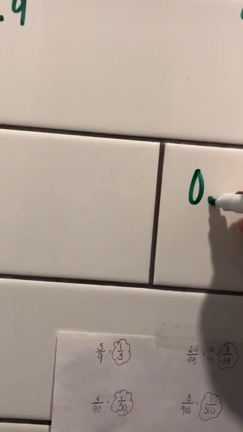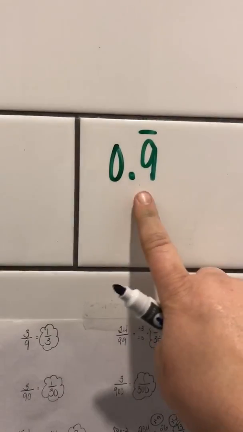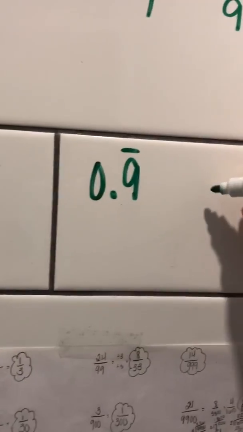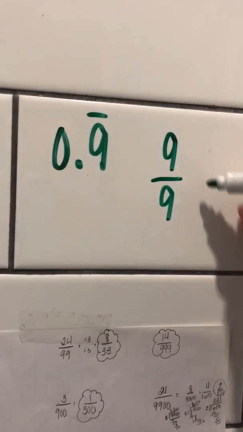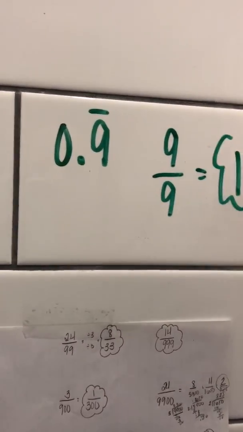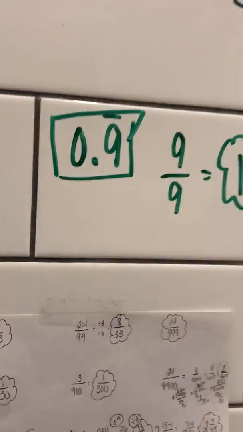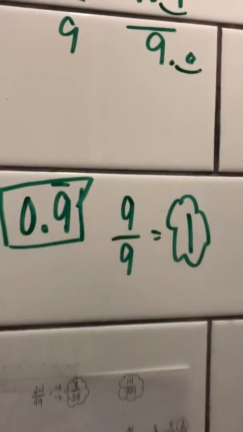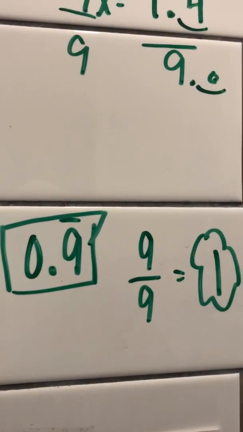If I do 0.9 repeating, this will be quick, using the trick that we did at first, my whole decimal's repeating, therefore I can just put it over 9s. So 9 over 9 is actually equal to 1. So mathematically, 0.9 repeating is actually equal to 1. So that's her TikTok video that we're going to post for you.